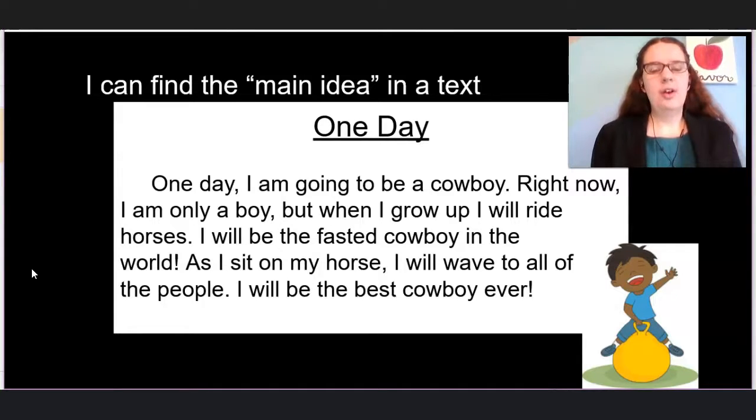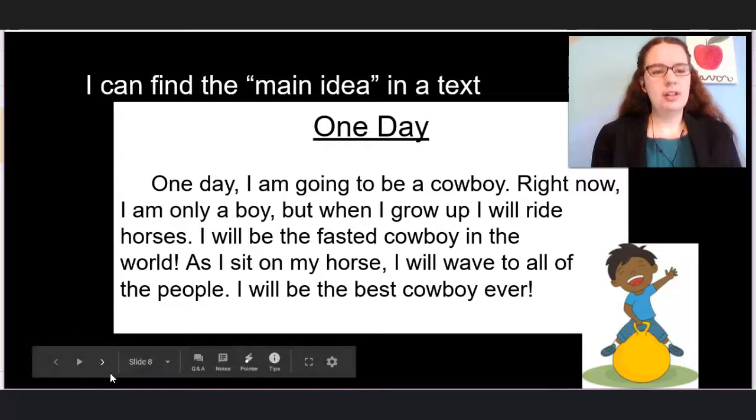One day I am going to be a cowboy. Right now, I am only a boy, but when I grow up, I will ride horses. I will be the fastest cowboy in the world. As I sit on my horse, I will wave to all of the people. I will be the best cowboy ever.